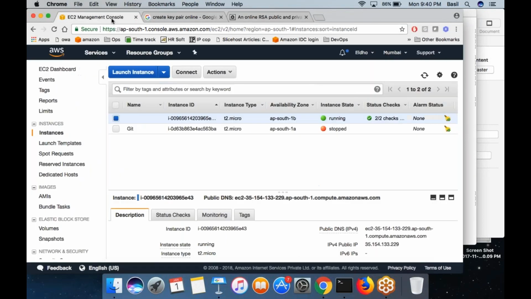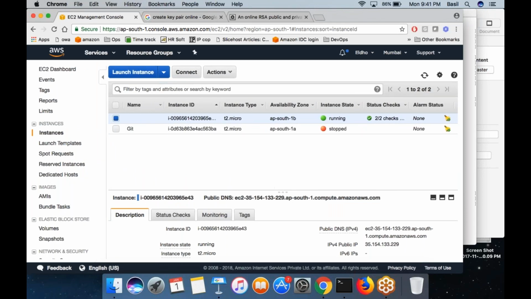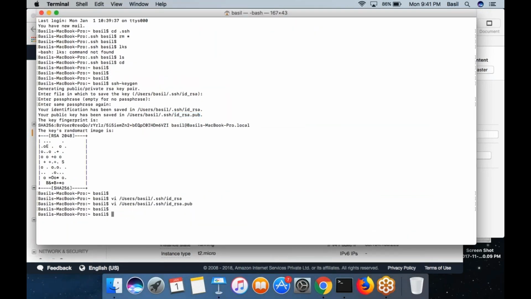So go to my EC2 machine. First, let me log into the EC2 machine, and always remember, when I created this EC2 machine, I chose December 14 as my key. I already have that December 14 key in my MacBook. So first, when I want to log into this machine, I will use the December 14 key, because only after I log in to the machine, I can copy this public key, right? So first I am using this December 14 key to log in to the remote machine.